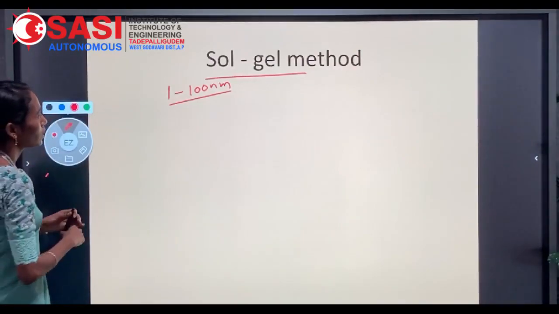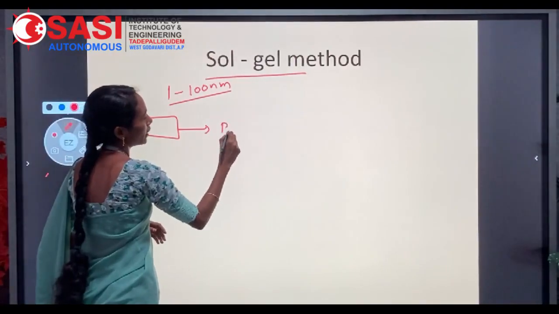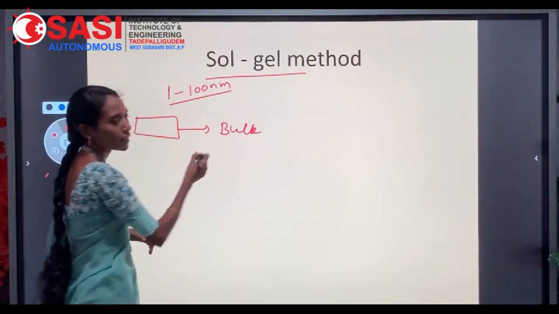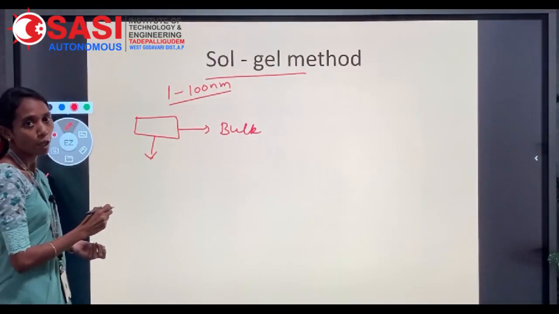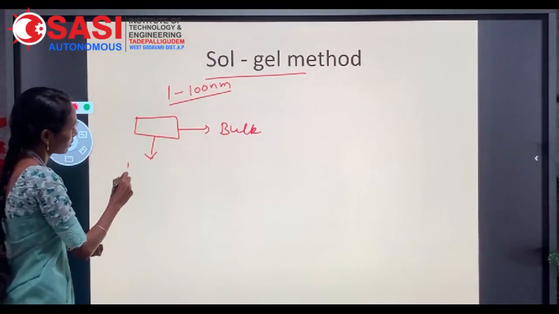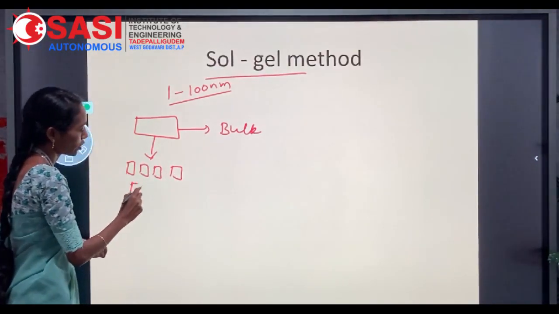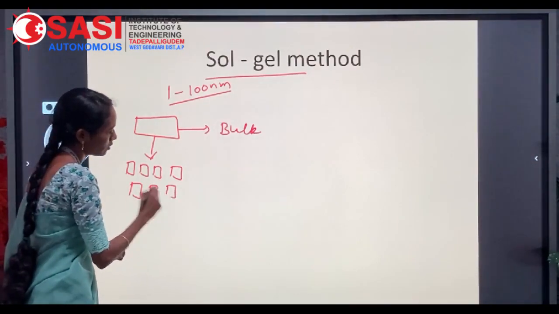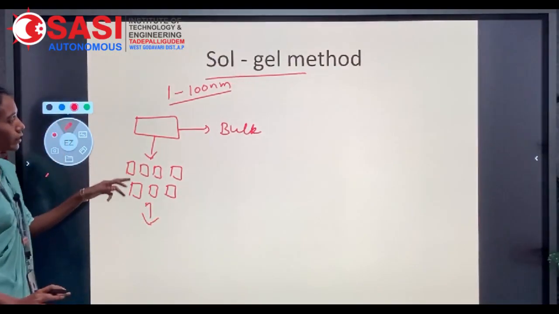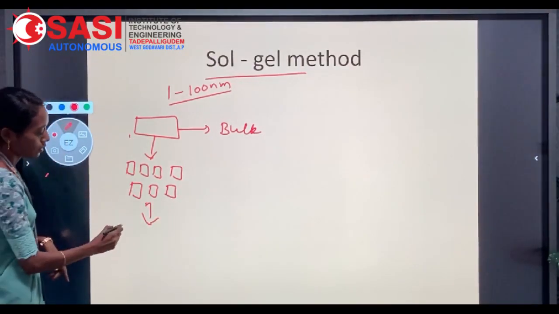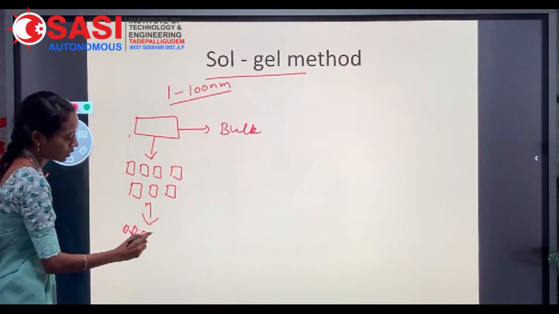We will show both in the same diagram. We consider the bulk material, which is bulk in nature. That will be converted into a powder by using separate techniques, such as cutting, etching, grinding. Those methods you can use to convert the bulk material into powder. Here we can get the nanoparticles.